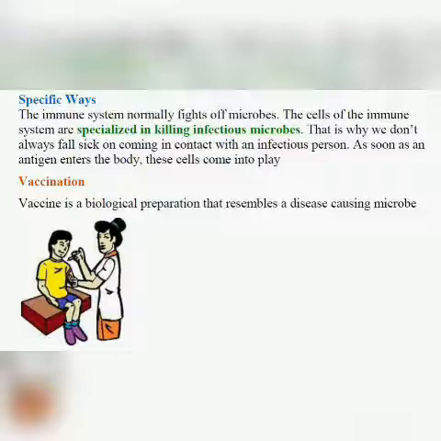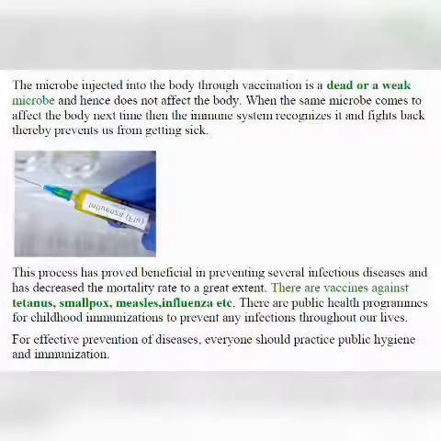Now what is generally done is vaccination. What is vaccination? I think all of you are aware of vaccination. It is a biological preparation that resembles a disease causing microbe. The microbe injected into the body through vaccination is a dead or a weak microbe and hence does not affect the body. When the same microbe comes to affect the body next time, the immune system recognizes it and fights back, thereby preventing us from getting sick.